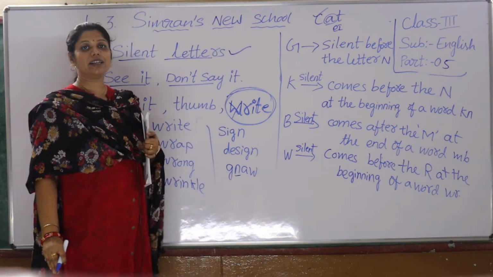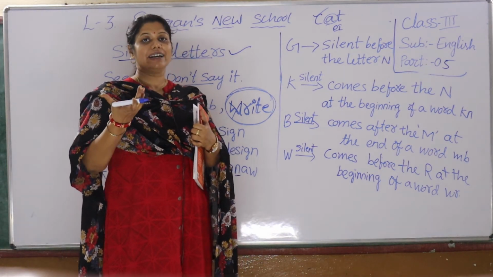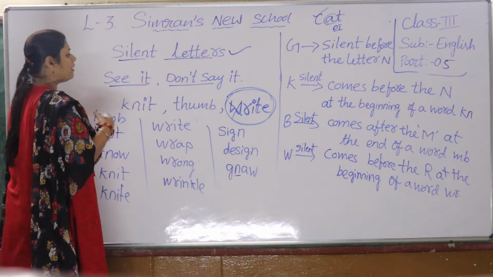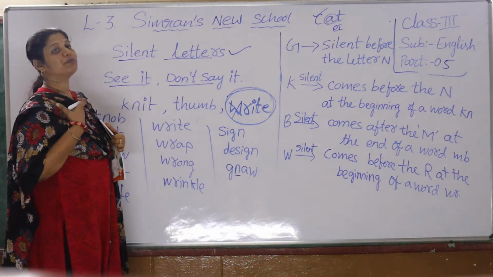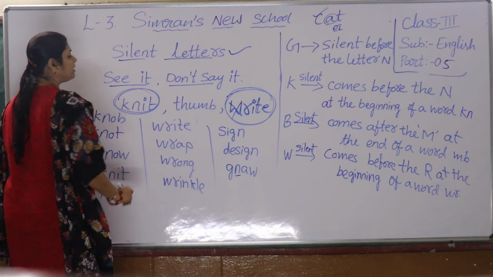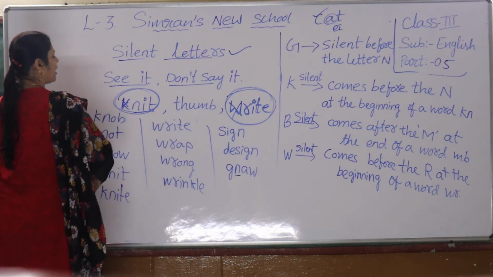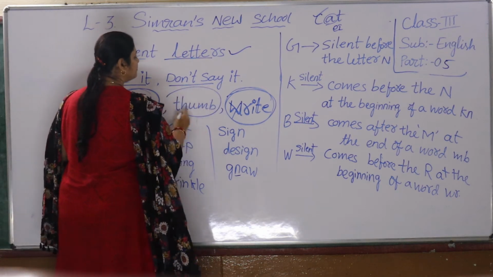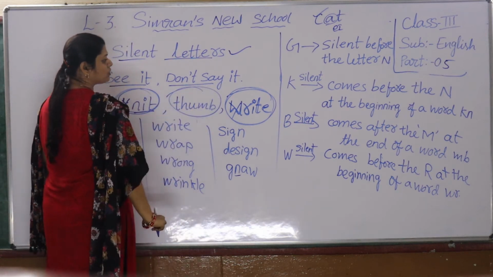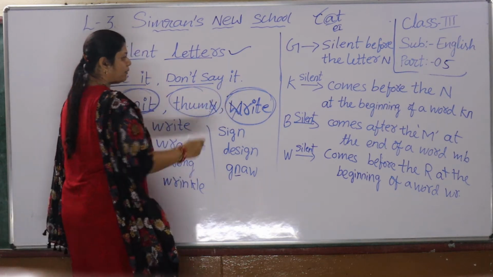What are silent letters, children? When in a word we see letters which are not pronounced. For example, you see K-N-I-T, knit. Here K is not pronounced. Thumb, B is not pronounced. B is silent. So here K, B, W are silent.